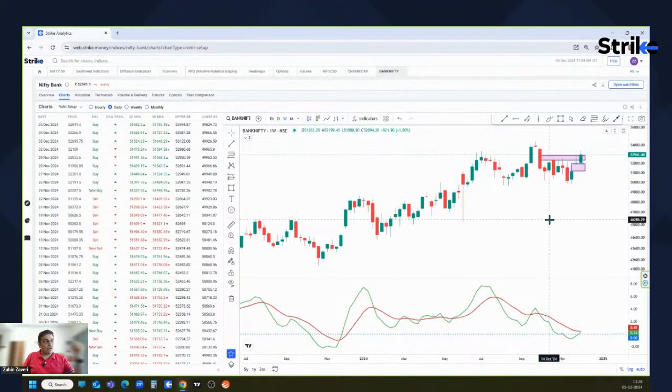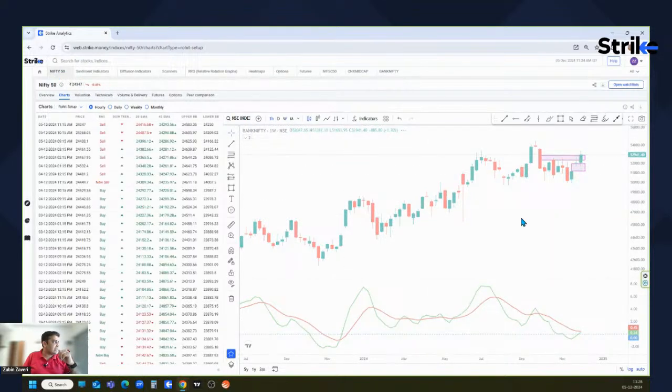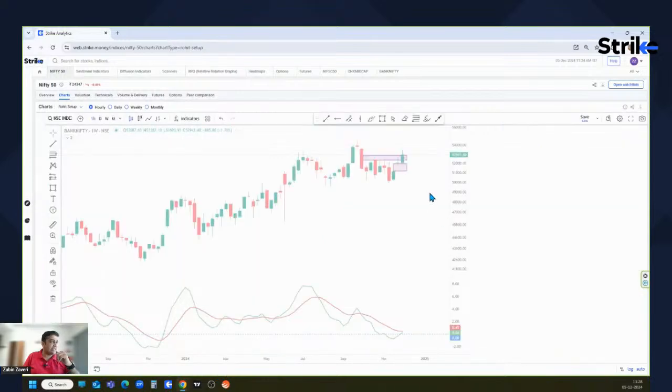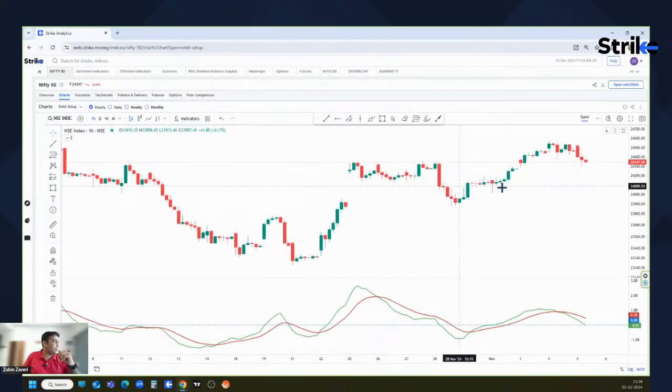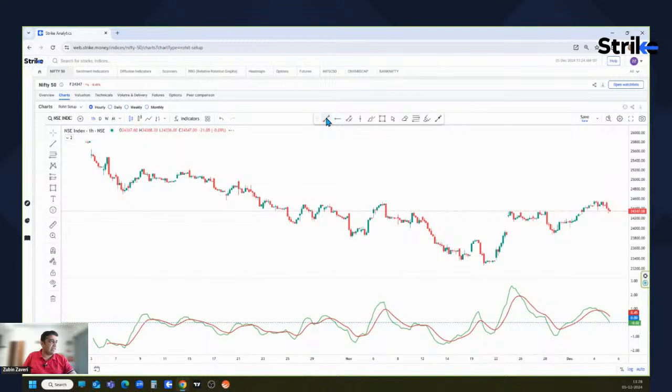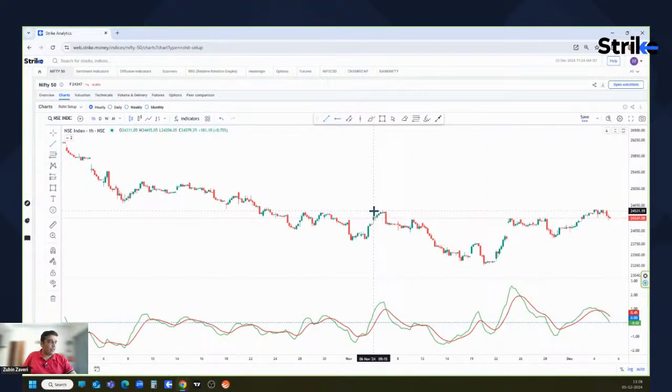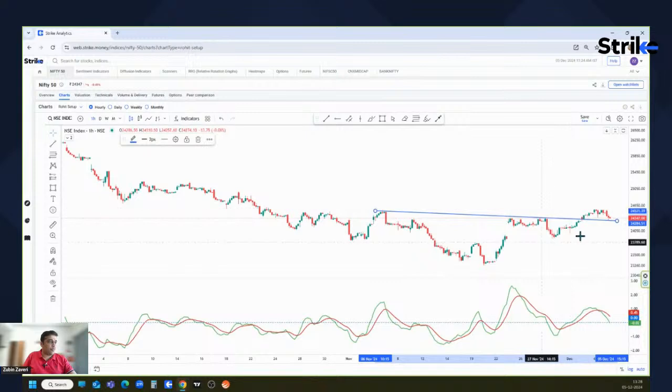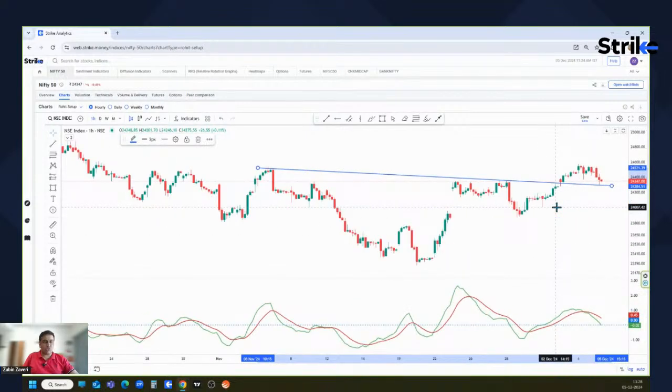So all looks great. Let me take you to the Nifty hourly chart once again and see what the scene is over here. So it is still trying to take support at this particular trend line. All right, and we'll wait for a bounce back.